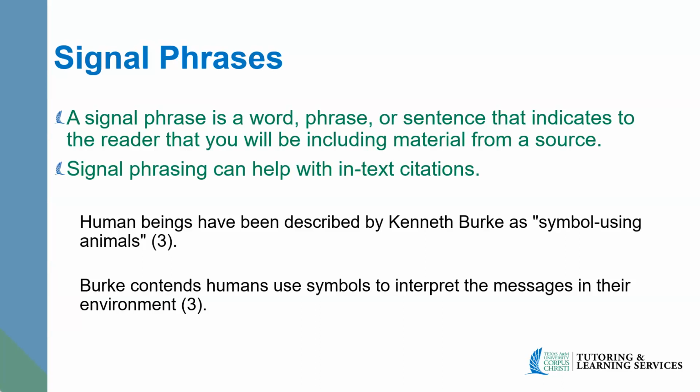The term "has been described by" is going to be your signal phrase that signals to the audience that you're using an outside source, which is Kenneth Burke. In our other example, we have: Burke contends humans use symbols to interpret their messages in their environment. So we have the name of the author and then "contends," which is a signal phrase that signals to your audience that you're using outside information.